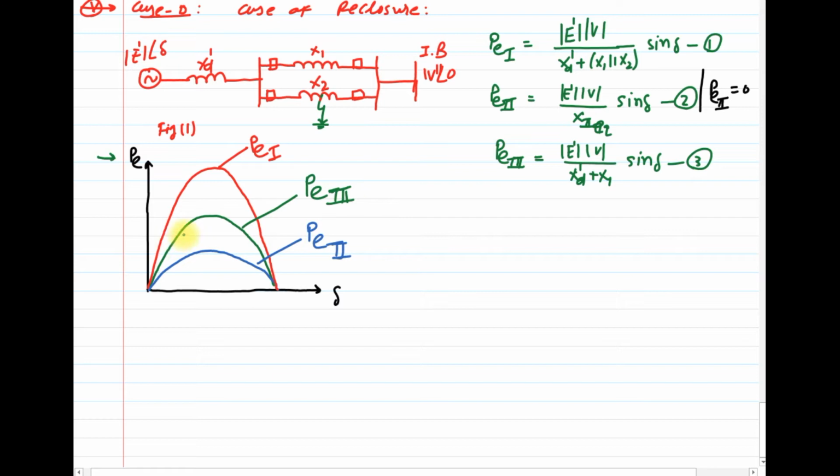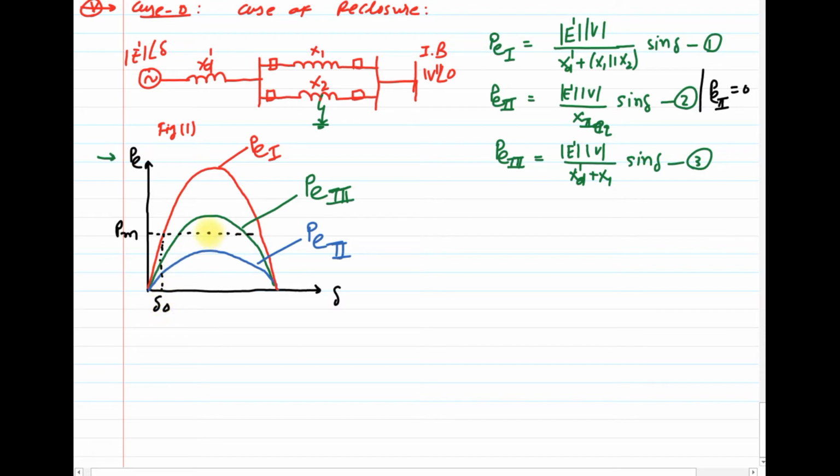Now we have understood the operating conditions and can apply the equal area criteria. In the normal operating condition, with respect to PM you get PE0, the electrical output power, at an angle delta 0.